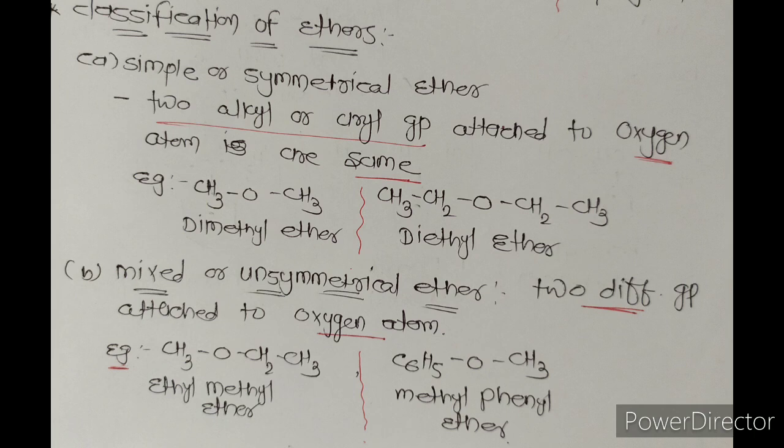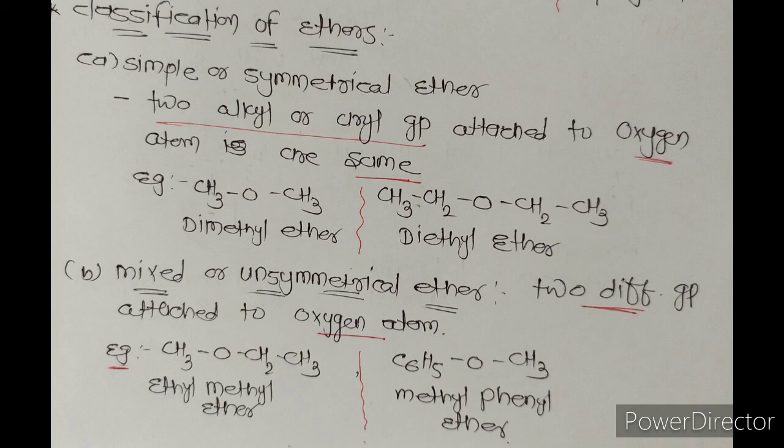Next one is mixed or unsymmetrical ether, meaning two different groups are present on either side of the oxygen atom. For example, ethyl methyl ether, CH3OCH2CH3. On the left side of oxygen the methyl group is present, while on the right side of oxygen the ethyl group is present. So we can say that both valencies of oxygen are satisfied by different groups, hence it is an example of mixed or unsymmetrical ether.